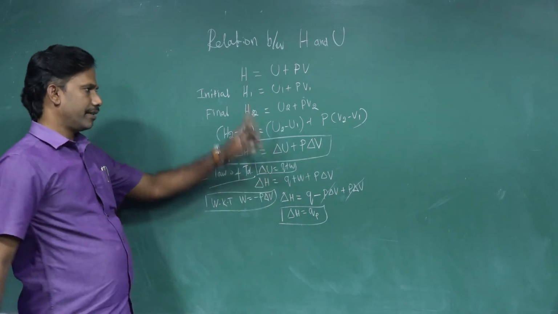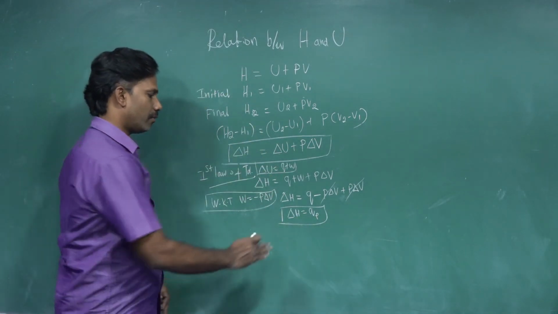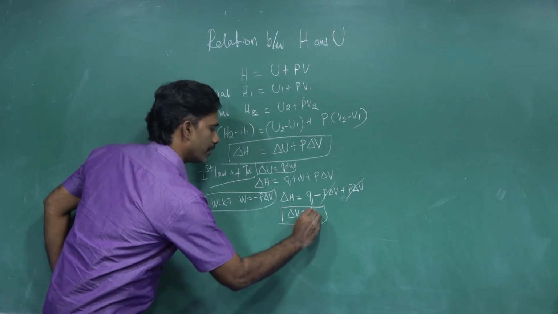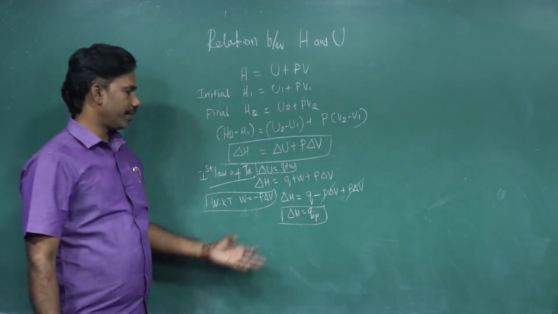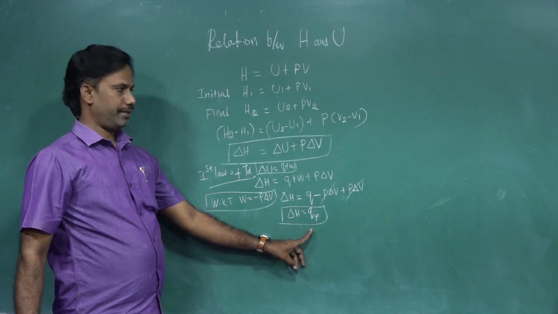So this way we have written the definition: del H at constant pressure equals the quantity of heat, del H equals QP. Okay, this is the relation. This is how we are relating del H equal to QP.